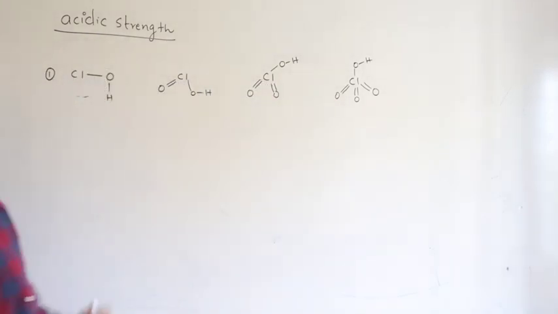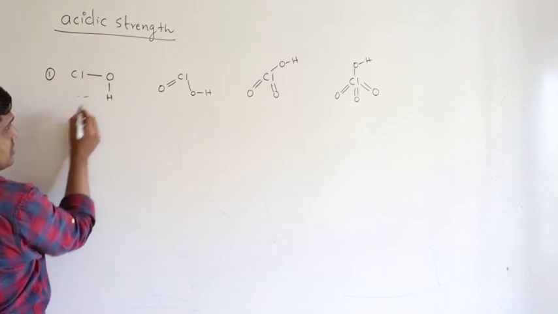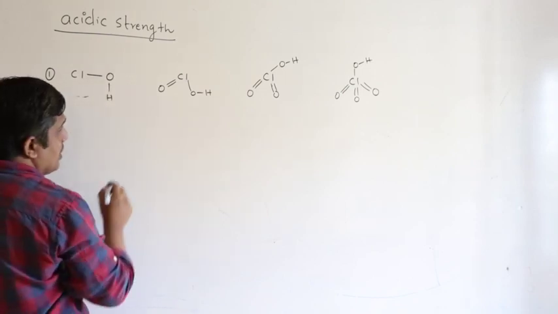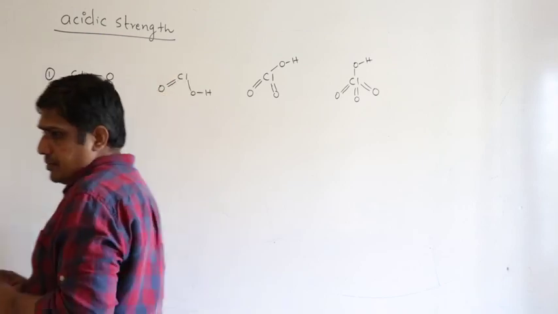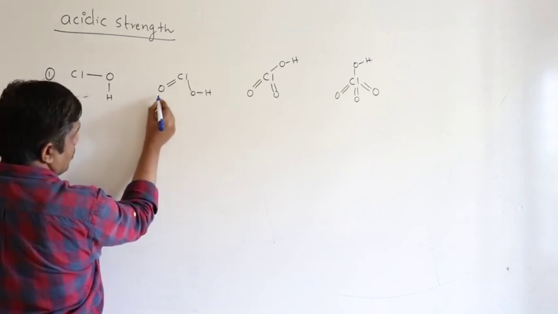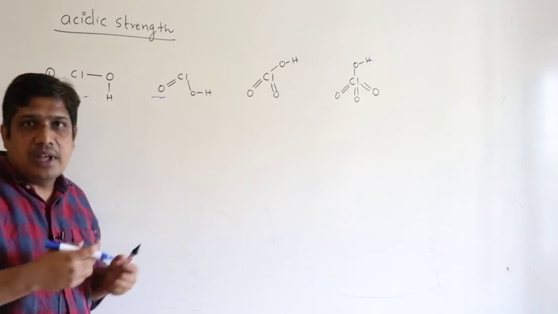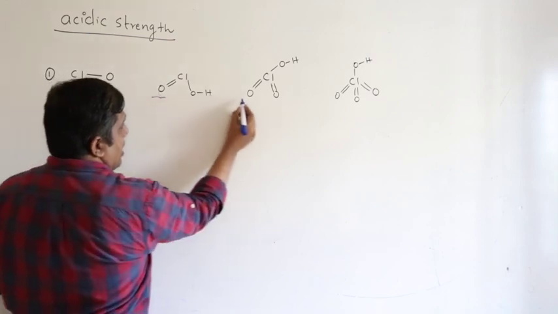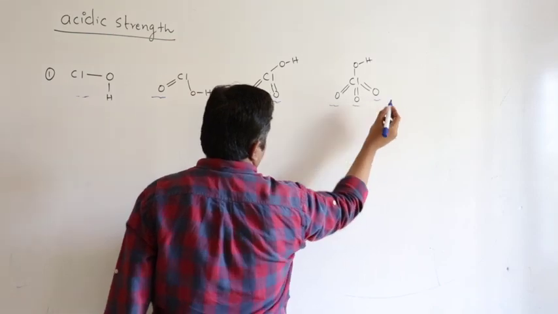Now this chlorine is less electronegative than oxygen. Oxygen pulls electron density from hydrogen, therefore hydrogen carries a positive charge. If you see the difference here, there is one unprotonated oxygen. This is a protonated oxygen, this is unprotonated. The unprotonated oxygen has only one source to pull electrons from, that is chlorine. So more the number of such unprotonated oxygens, we have two here, we have three, 1, 2, 3.